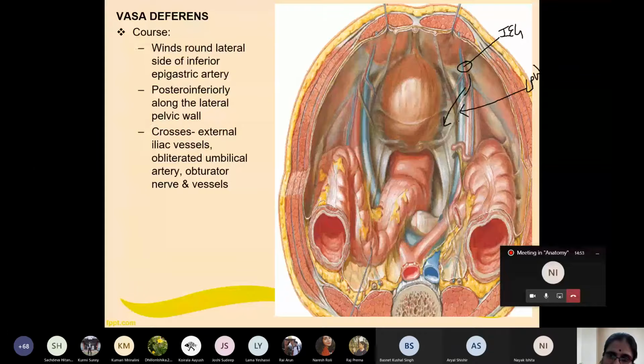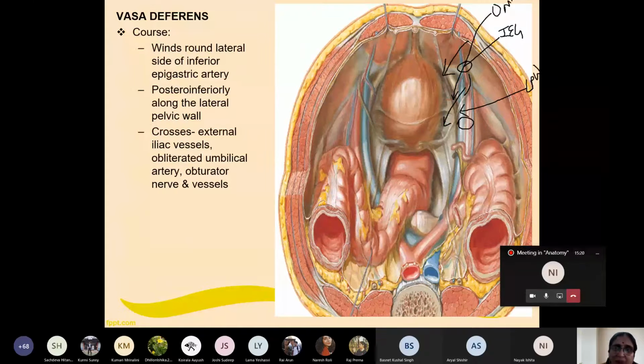At the same time, when it is crossing the lateral pelvic wall, it crosses these structures. See here, these structures are the obliterated umbilical artery, and here we cannot see properly, it is more deeply present at this point. Here you can see the obturator nerve and vessels.